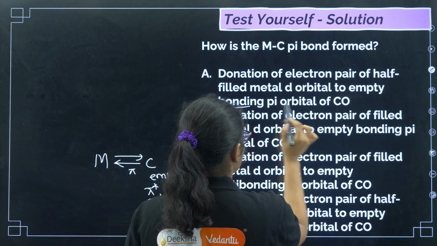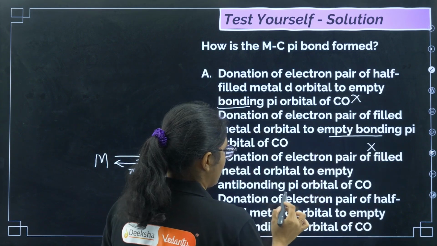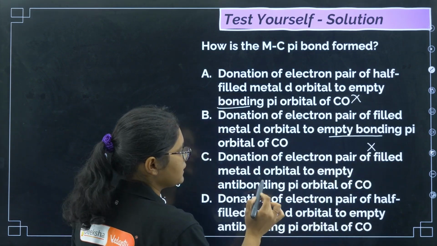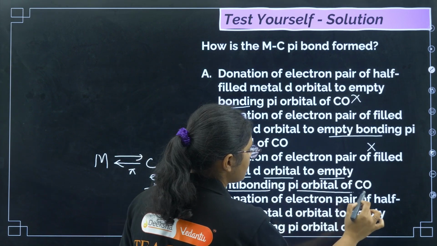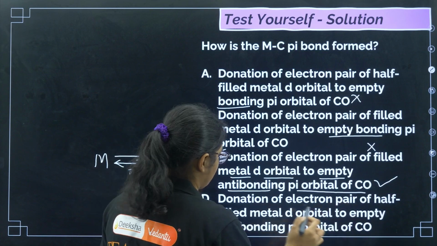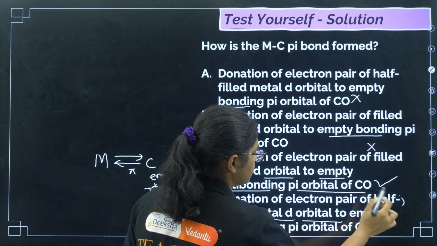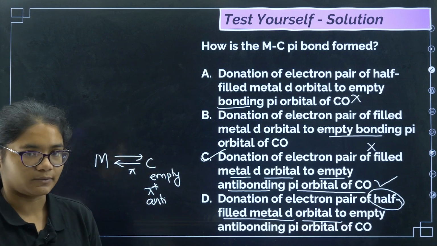If you see here, it is bonding, so we can eliminate. Empty bonding we can eliminate. Donation of an electron pair of a filled metal d orbital to the empty anti-bonding pi orbital of carbonyl, this is correct. Donation of electrons from a pair of half-filled metal d orbital, there is no half-filled, it should be fully filled. So the correct answer for this question is option C.